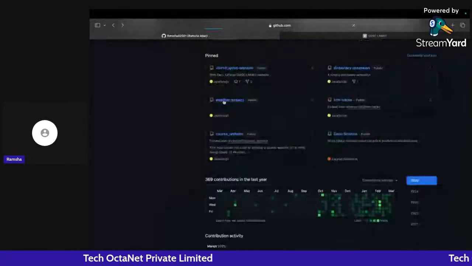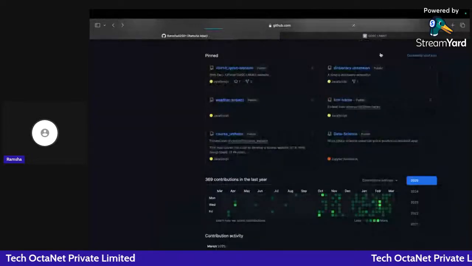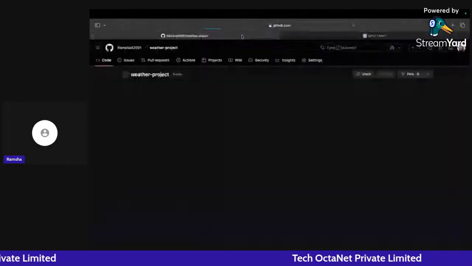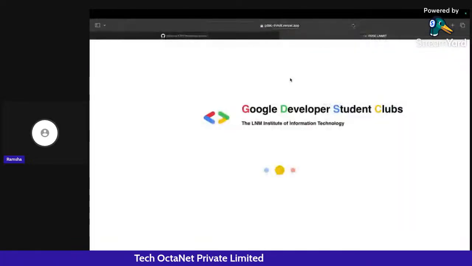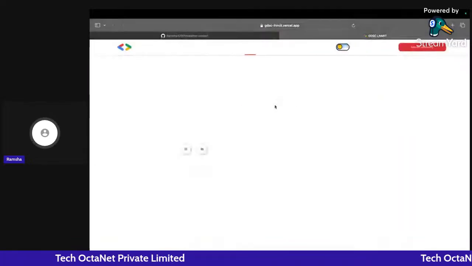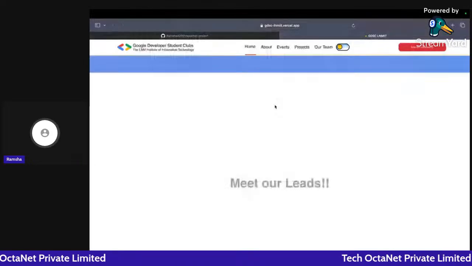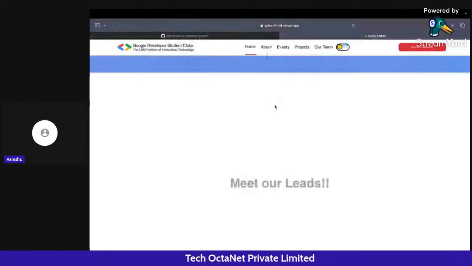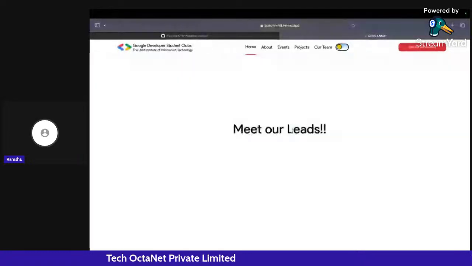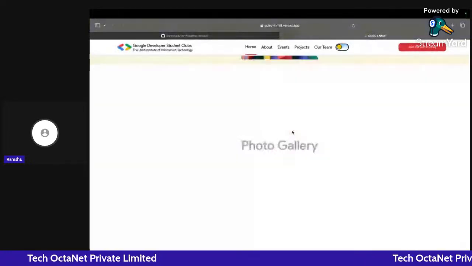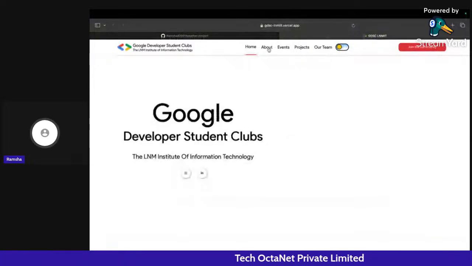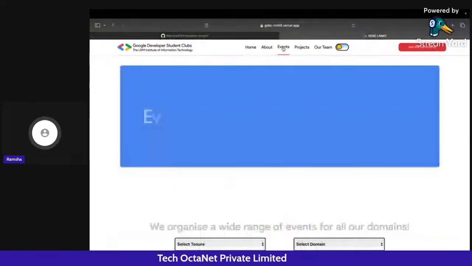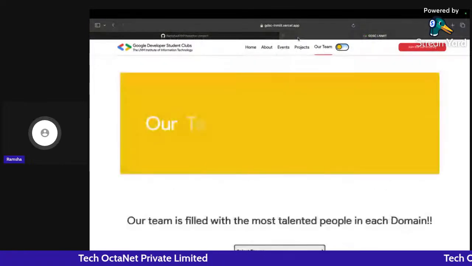Weather project. Do we have a link for the weather project? Okay, so this is a website that I created. This is a full stack website, by the way, and this is something that we have created right now. It's loading. So this particular website that I created here does not have a backend connected to it right now. It's only front end. But yeah, we created it like we were a team.